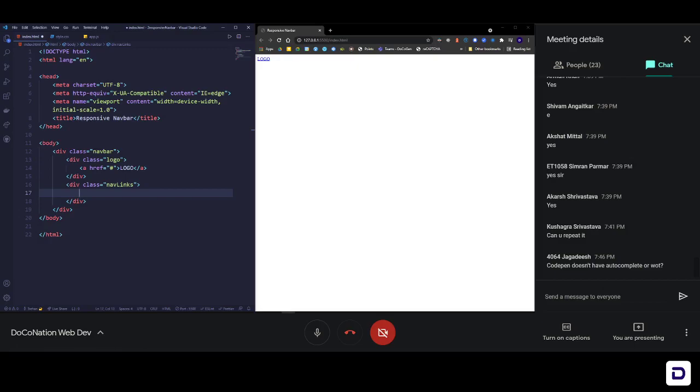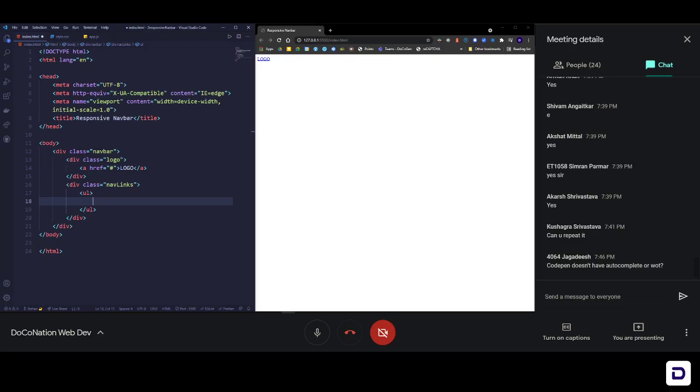Okay, back to the code. So this is going to contain our navigation links, and as I was saying, navigation links should always be contained inside a list. Okay, because you have a list of links. So for that we are going to open a UL tag. UL is basically unordered list. Okay, that means you'll get some bullet lists here. Let's have a look at it.